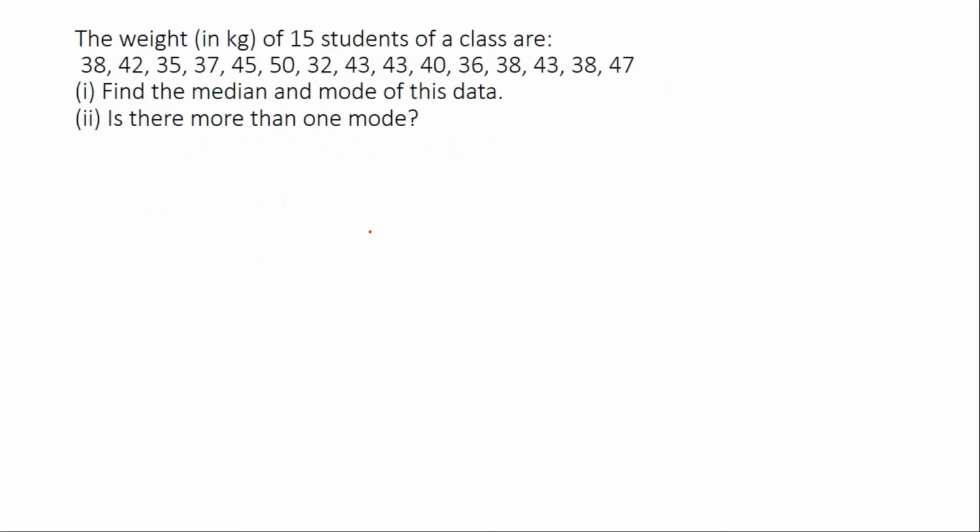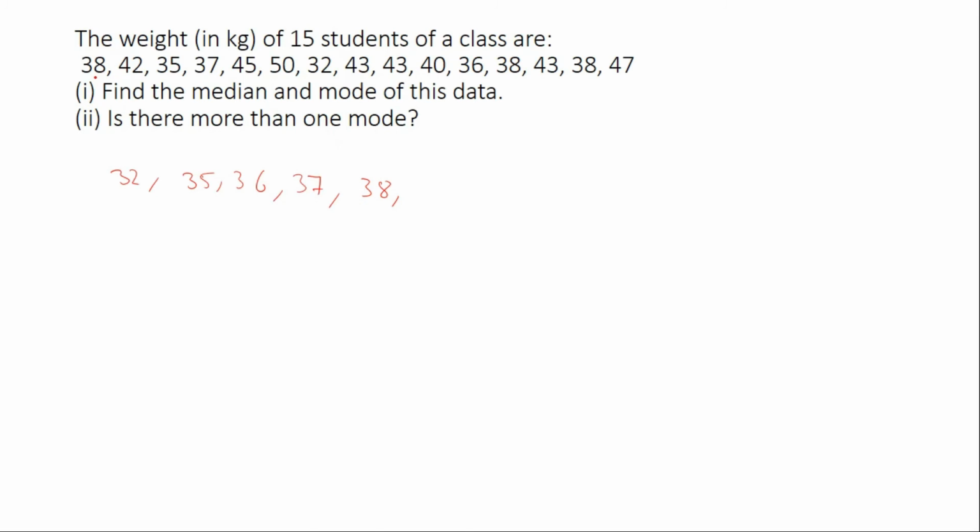Next question. The weights in kg of 15 students of a class are given here. So we have to find median and mode. Is there more than one mode? You have to identify. So first of all, let us arrange it. The smallest one is 32, 35, 36, 37, 38.